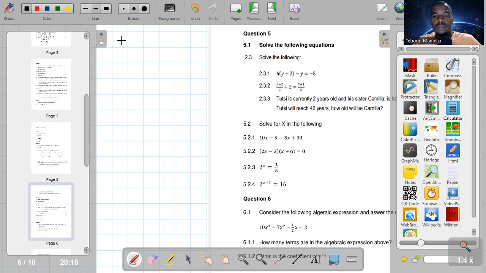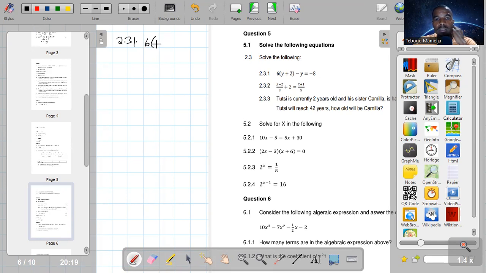The first one is going to be 2.3.2. So guys, please bear with me. Don't pay too much attention to the numbering, because most of these questions were just taken from a previous question paper. So I just compiled them without even changing the numbering. So just pay attention to the type of question.